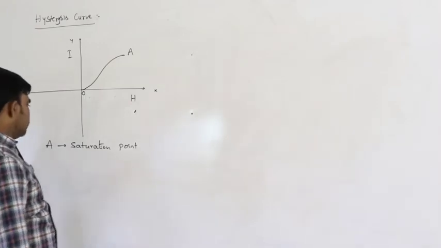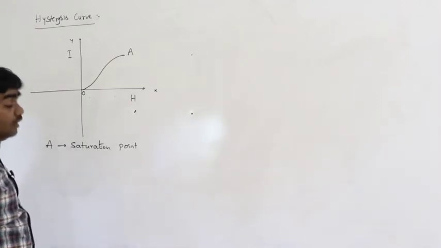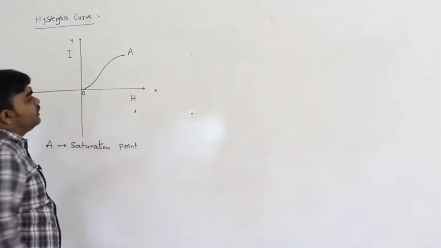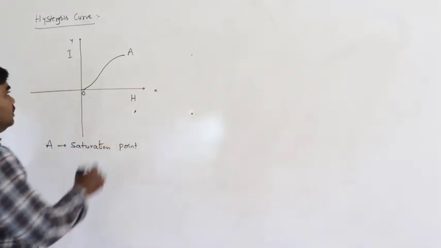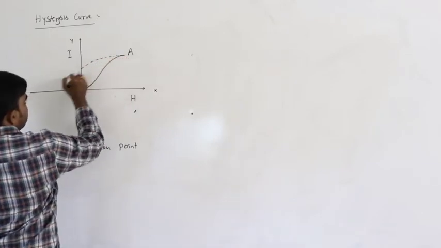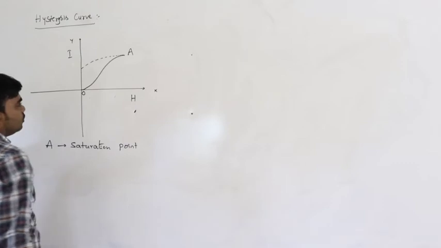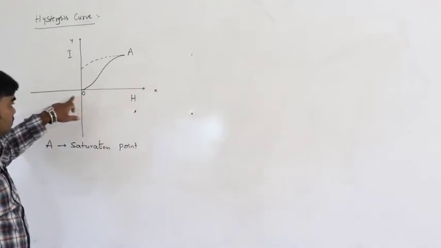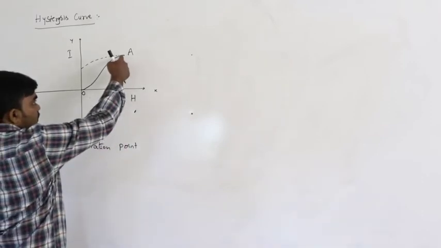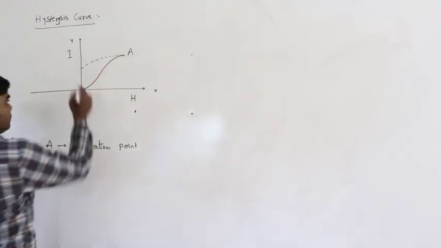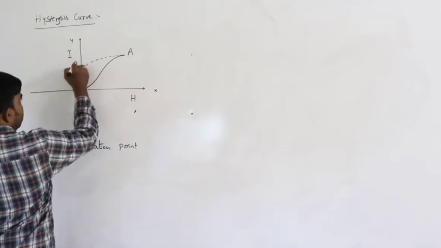So, A is called the saturation point. Now if you decrease the value of H in the opposite direction, the curve does not follow the path AO, but it follows the path AB.